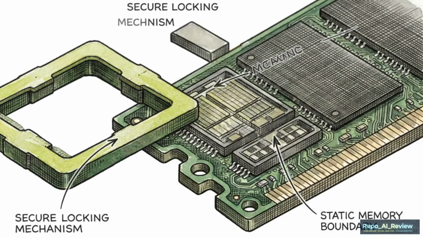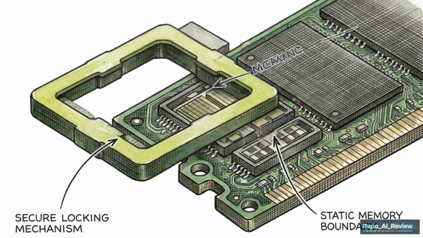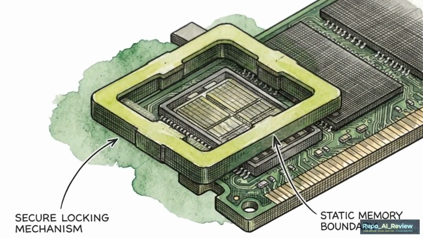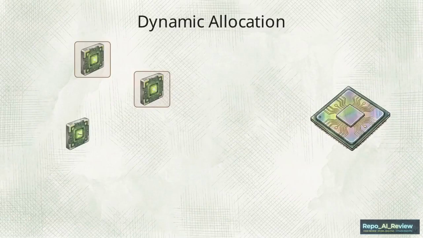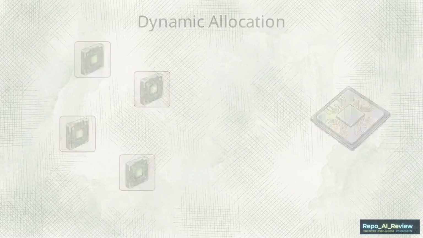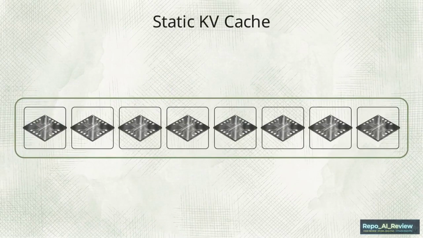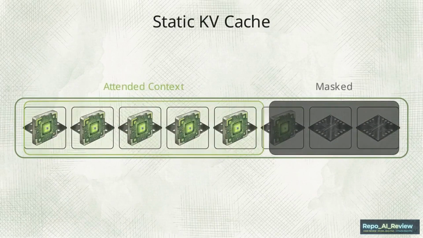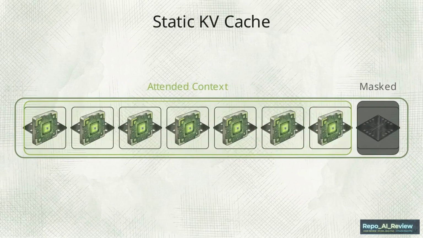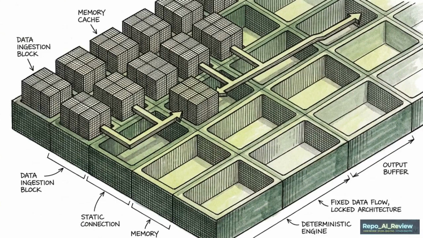But capturing a CUDA graph requires a strict architectural prerequisite. The memory footprint of the operation cannot change. The model must use a static KV cache. In standard dynamic allocation, the system requests new memory from the GPU for every new token generated. A static KV cache pre-allocates fixed-size memory buffers before inference even begins, using attention masks to handle variable sequence lengths within those rigid boundaries. Stripping out dynamic memory allocation and removing the continuous CPU dispatch transforms a volatile inference pipeline into a locked deterministic engine.